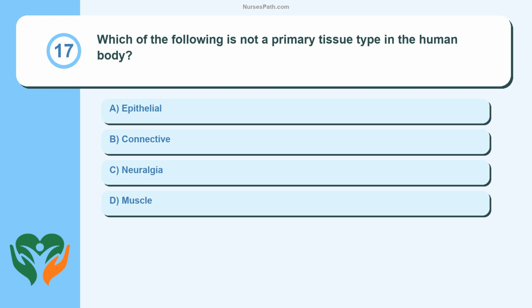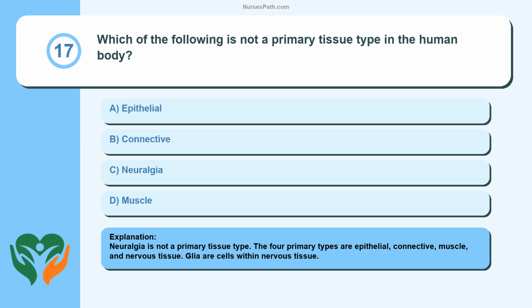Question 17. Which of the following is not a primary tissue type in the human body? Epithelial, connective, neuralgia, muscle. Neuralgia is not a primary tissue type. The 4 primary types are epithelial, connective, muscle, and nervous tissue. Glia are cells within nervous tissue.